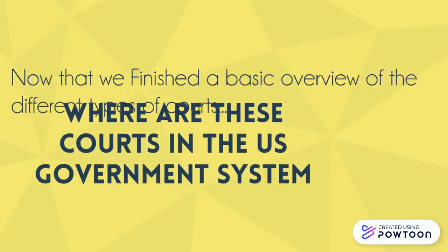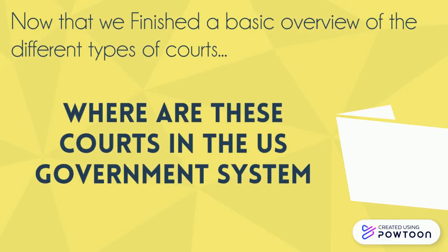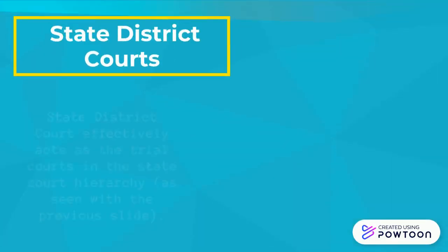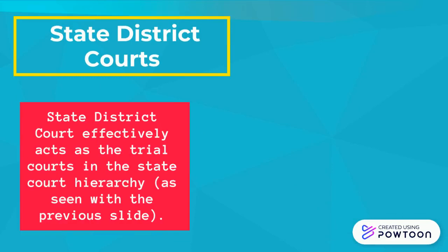Now that we've finished the basic overview of the different types of courts, where are these courts in the U.S. government system? As seen with the diagram, it represents the different levels of courts in the United States, but we're going to look at the state trial court right now. State district courts effectively act as trial courts in the state court hierarchy.